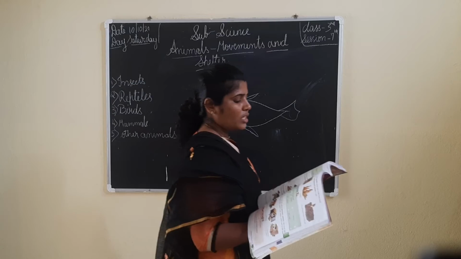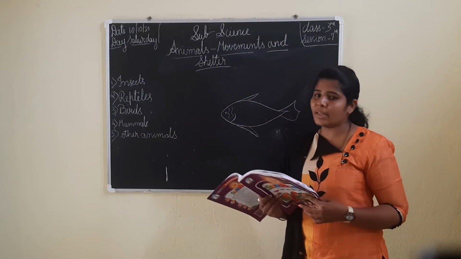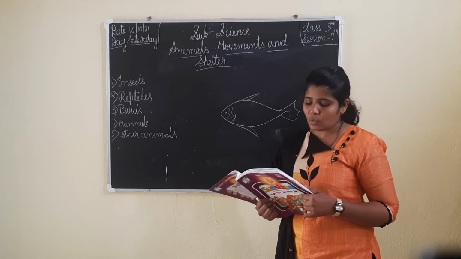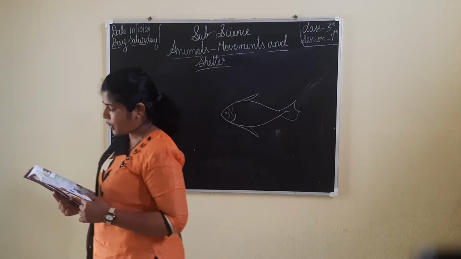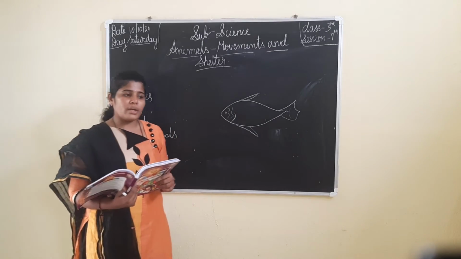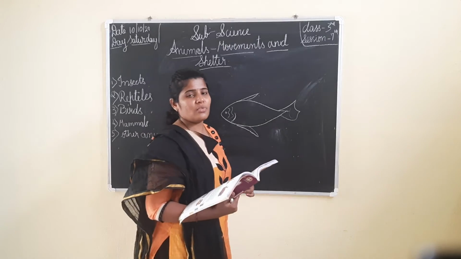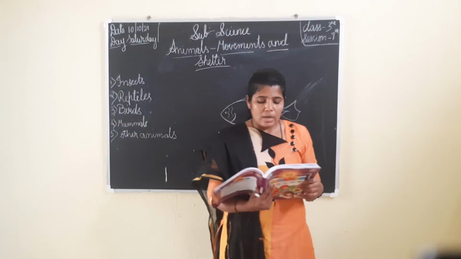Okay, next is about shelter. Shelter means homes of animals where the animals live. They are called what? Shelter. We need a house to live in and protect ourselves. Now we all live in a house, to live and also to protect ourselves from enemies, sun, wind, cold and rain.